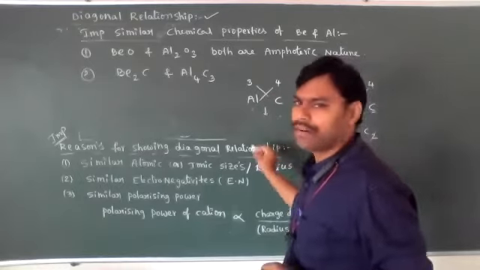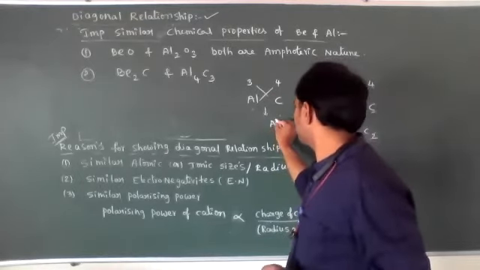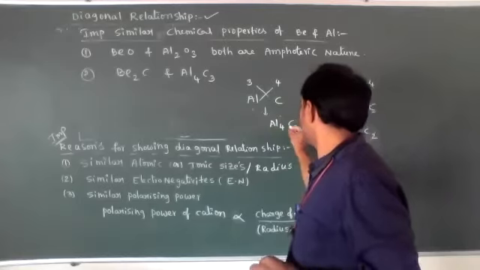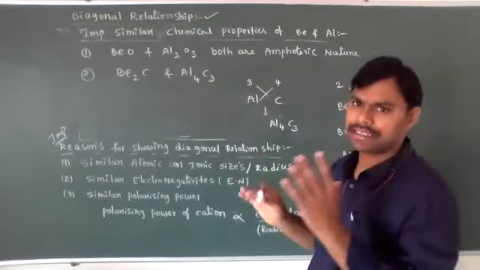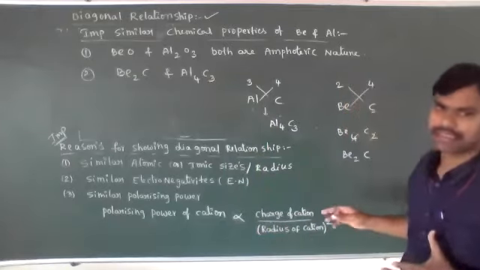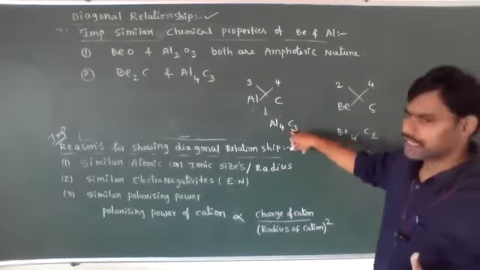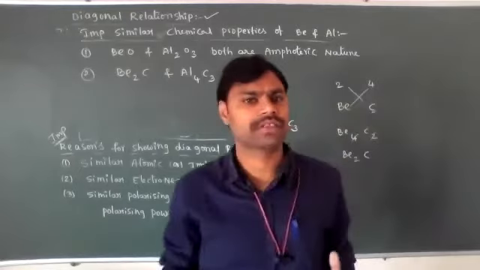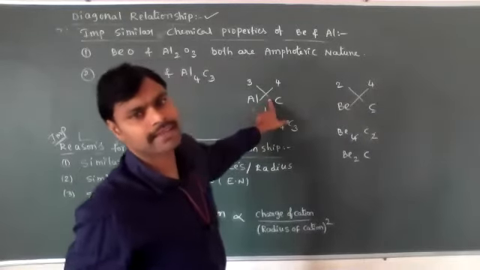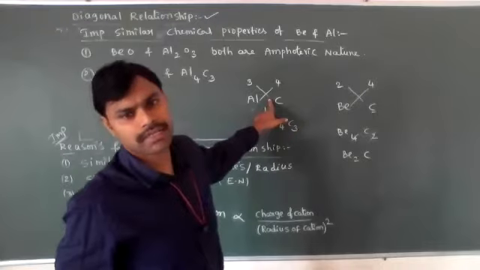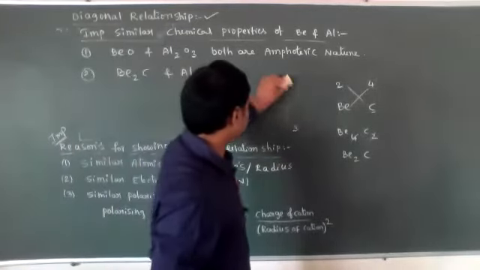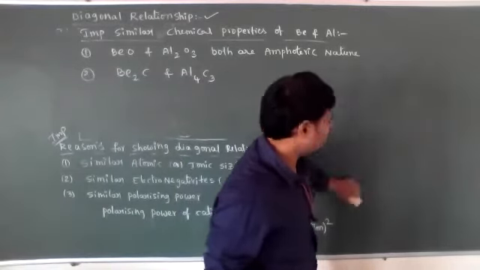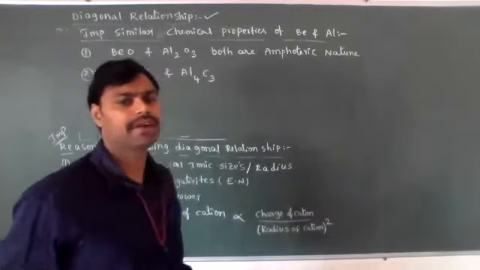Then the formula of aluminium carbide is Al4C3. So no need to memorize, just use small logic. This method of writing the formulas of ionic compounds is known as the crisscross rule.